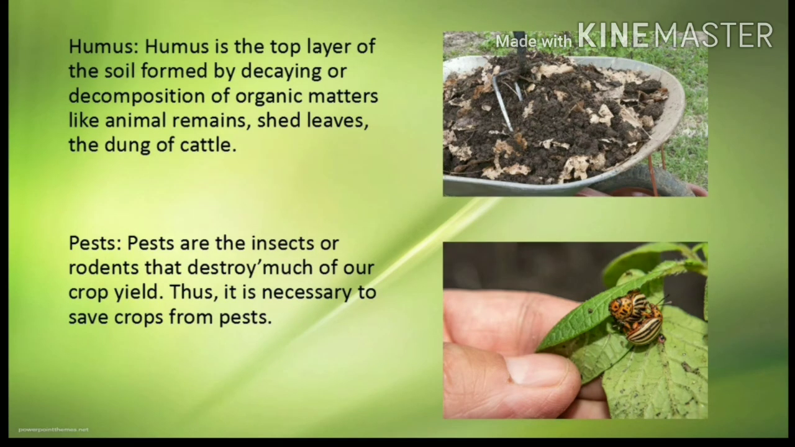Humus is the top layer of the soil formed by decaying or decomposition of organic matter like animal remains, shed leaves, the dung of cattle. Pests are the insects or rodents that destroy much of our crop yield. Thus, it is necessary to save crops from pests.